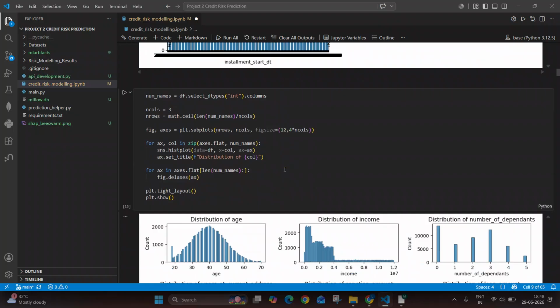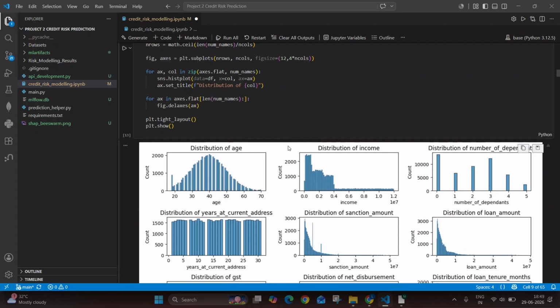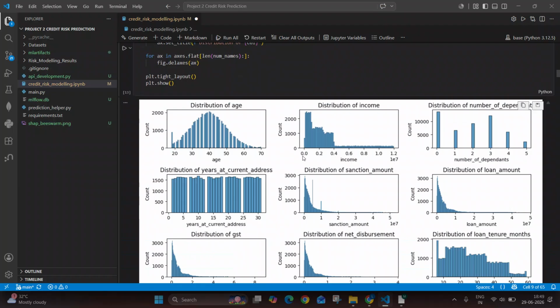Next, we are checking the distribution of the numerical columns. Previously, we checked the distribution of categorical columns. Now we want to check the distribution of the numerical columns. We can say that age is fairly normally distributed. Then for income, we can clearly see that there are outliers here, which is actually expected.